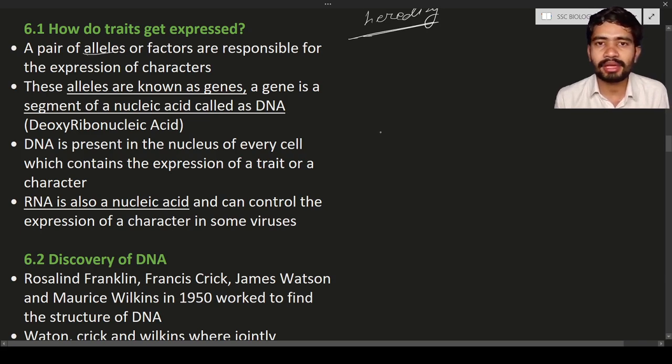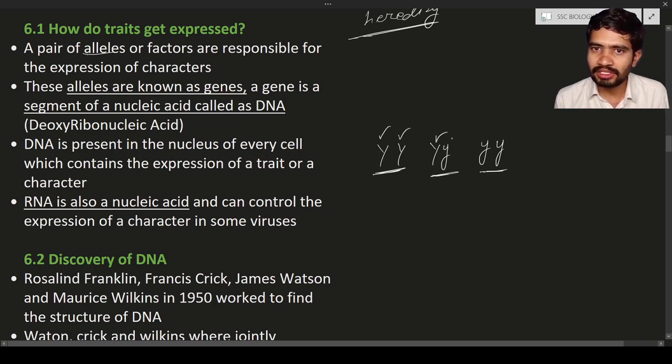What is meant by allele? Allele means a pair of genes. Here we can take the example of capital Y, capital Y, or small y, small y. This is an allele, this is an allele. Allele means a pair. This is one gene, this is another gene. So a pair of genes is present. Such a pair of genes is known as an allele.